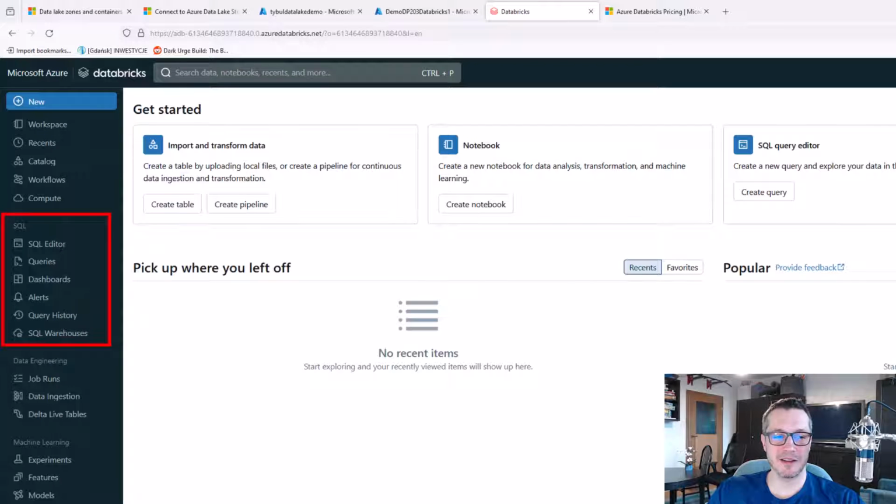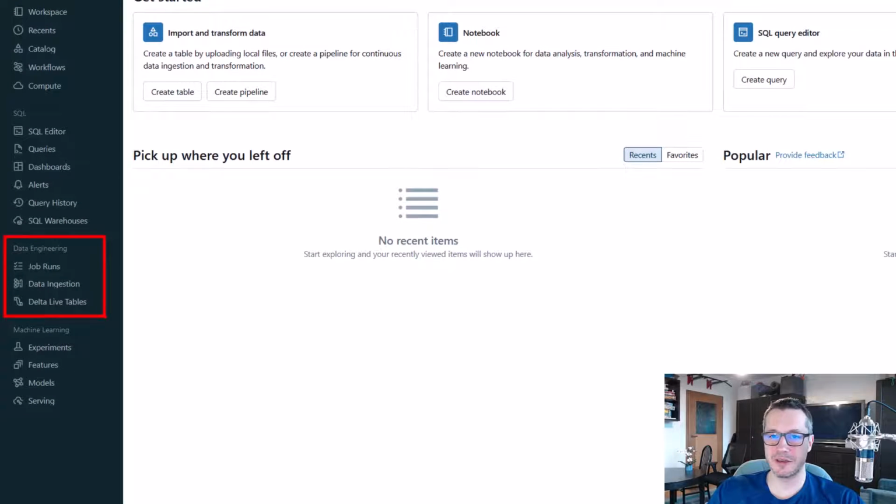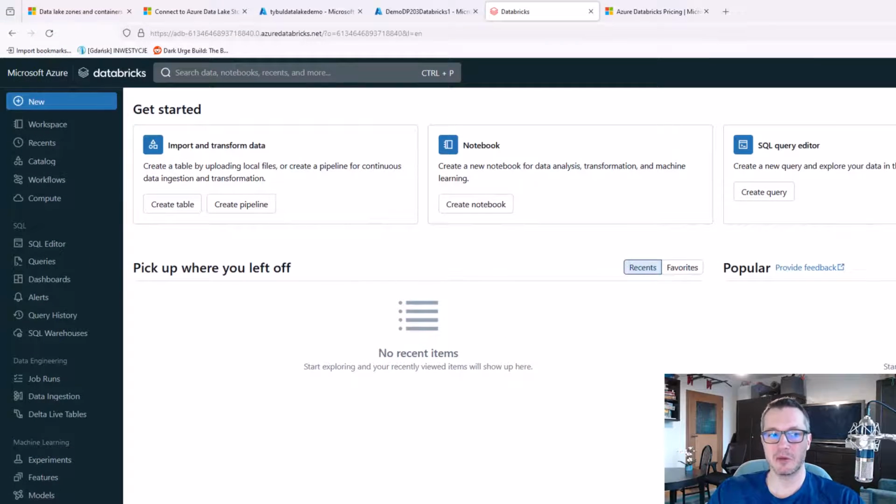We've got something related to SQL warehouses. We'll cover that in the future. We've got something for data engineering, and we might cover this as well. And we've got stuff for machine learning, and that's the part that I won't talk about at all. So let's ignore it. Now, today I would like to just focus on a hello world scenario.